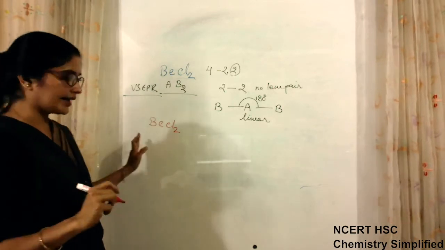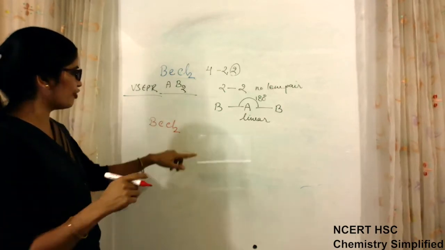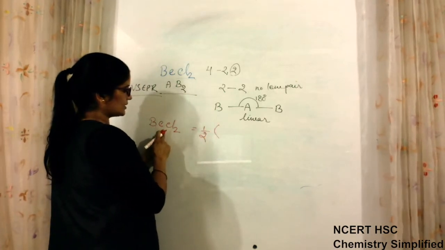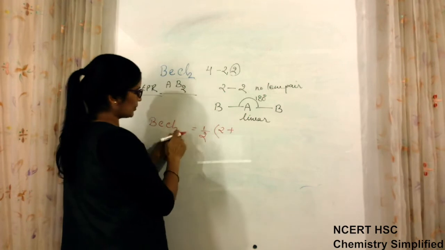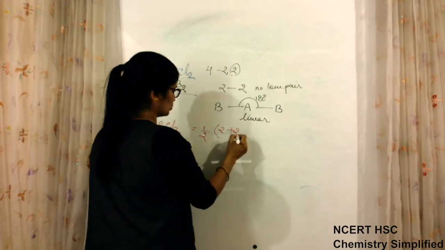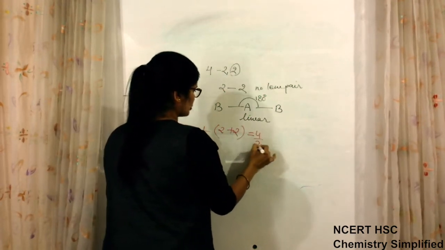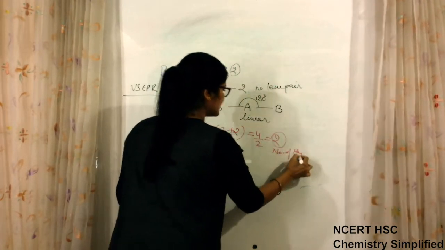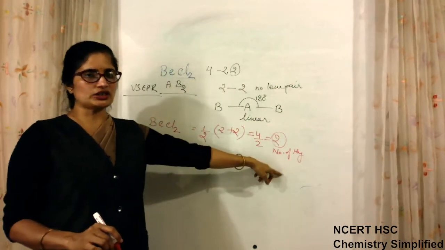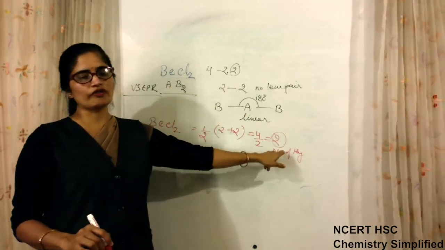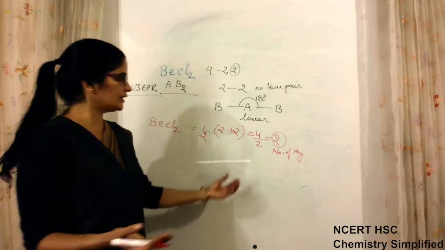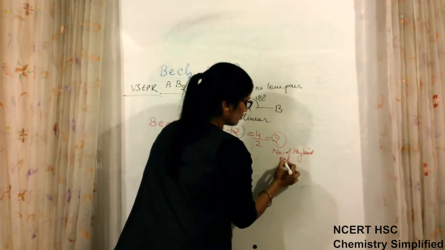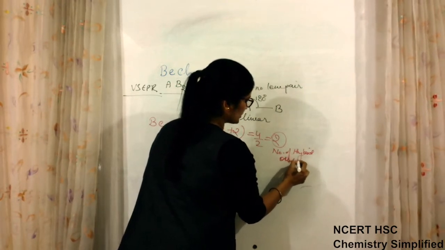Again you can find out with the same formula: half of the number of valence electrons on the central atom 2 plus the number of side atoms bonded by single bond 2, is 4 by 2, equal to 2. Same formula, but its application is different. Here we were getting the number of pairs obtained before; here I am writing the number of hybrid orbitals, 2.